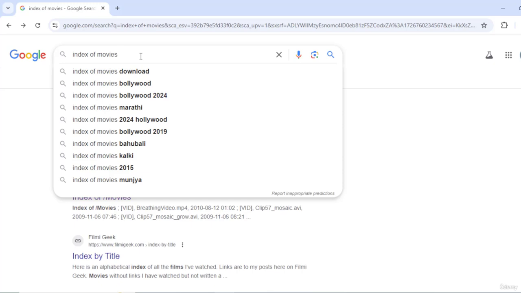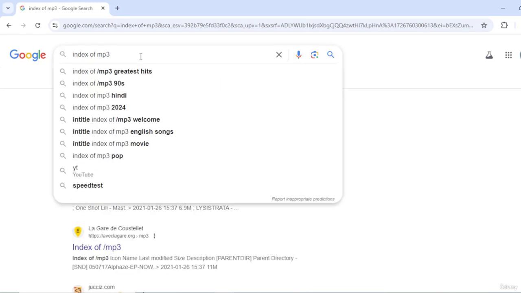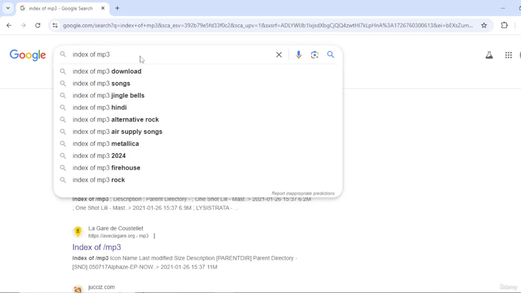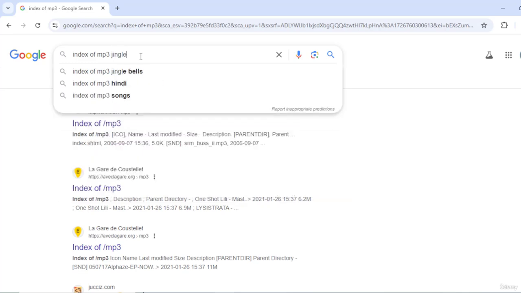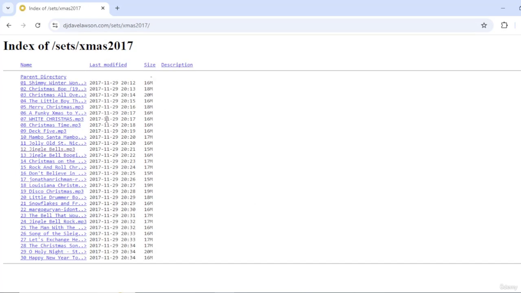You can search for index of MP3 songs, and you would just go around downloading a particular song. So index of MP3, and let's say you have a specific song, just go there, type the name of that song, go over here and just click on the download button, and you'll be able to download that entire song.